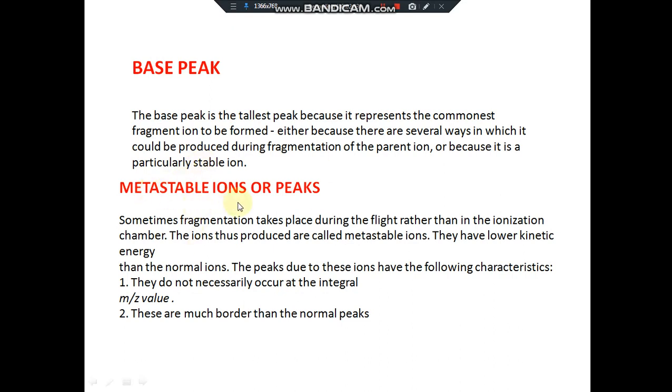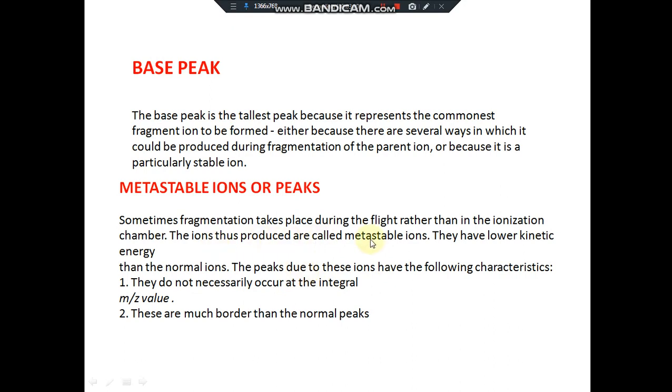Metastable ions, metastable peaks. Sometimes fragmentation takes place during the flight rather than in the ionization chamber, after the ions have been sorted out according to m/e value.